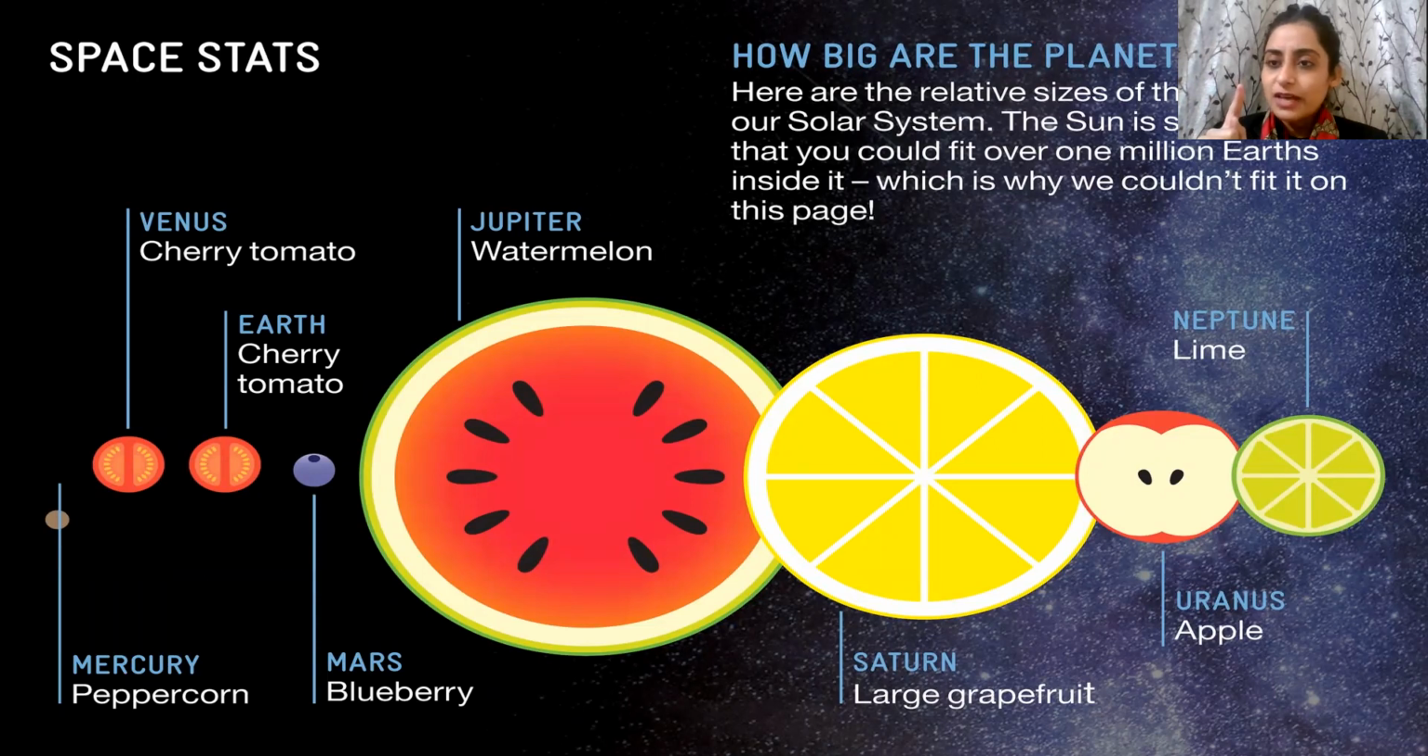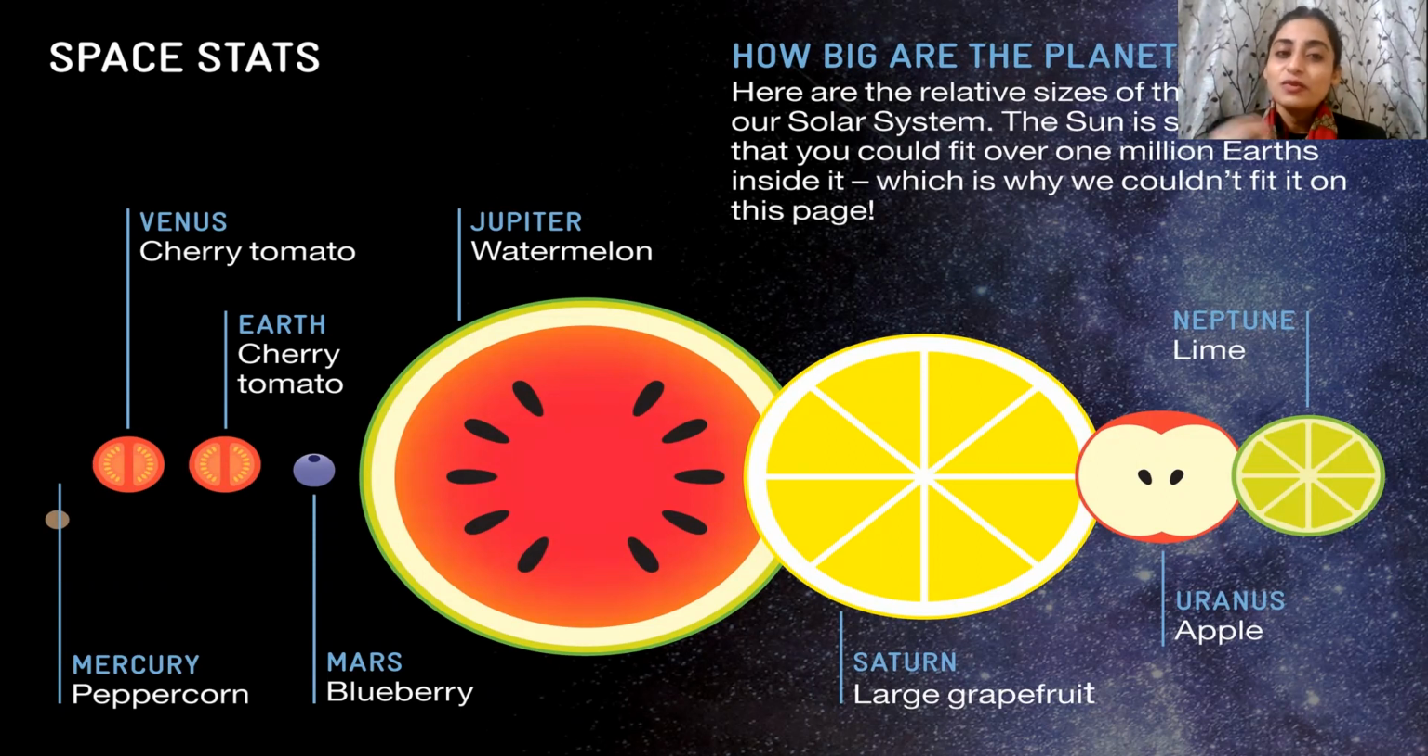The first planet we have is Mercury. Mercury is really small, like a peppercorn, and it's a fruit, as you can see. Then we come to Venus. Venus is a little bigger, and it looks like a cherry tomato. Same goes for Earth. Earth and Venus are almost the same size. Now, let's come to Mars. Mars looks like a blueberry. That size of the planet is like that of a blueberry.